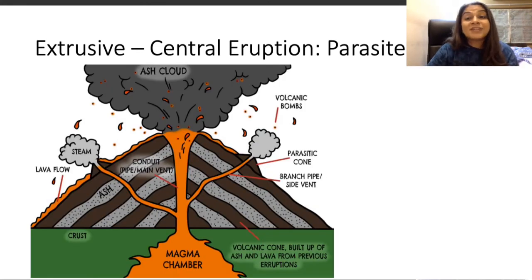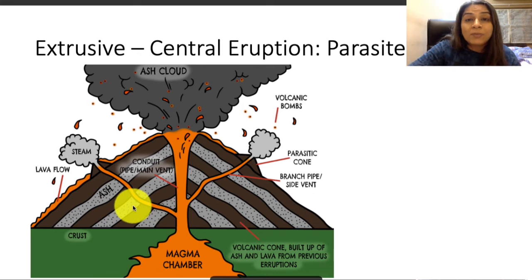The next landform is parasite cones. When there is the formation of the composite cones, at that time on the side there could be such parasite cones forming, because when there is an explosive volcano, there's a chance that there are going to be earthquakes, and because of earthquakes there could be cracks in the volcanic pipe, and because of that the lava might get more than one path to try and flow out, and since the pressure is high, it is going to form more paths.